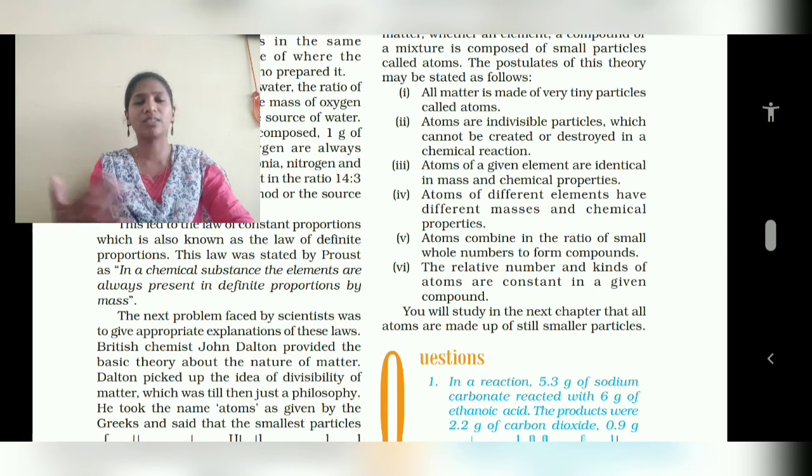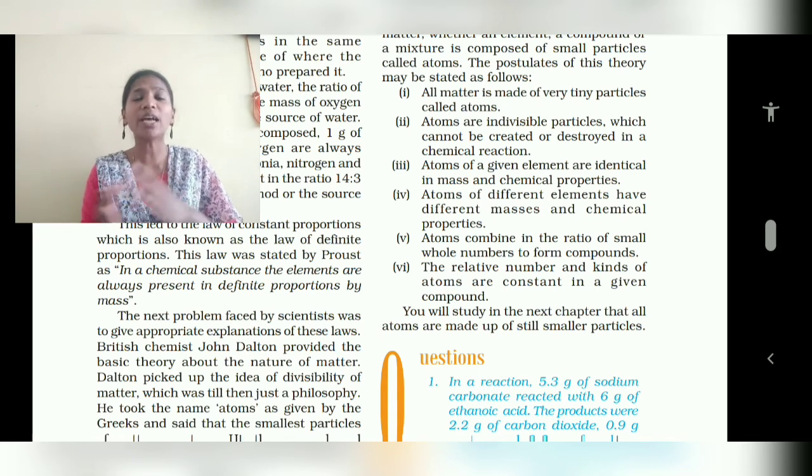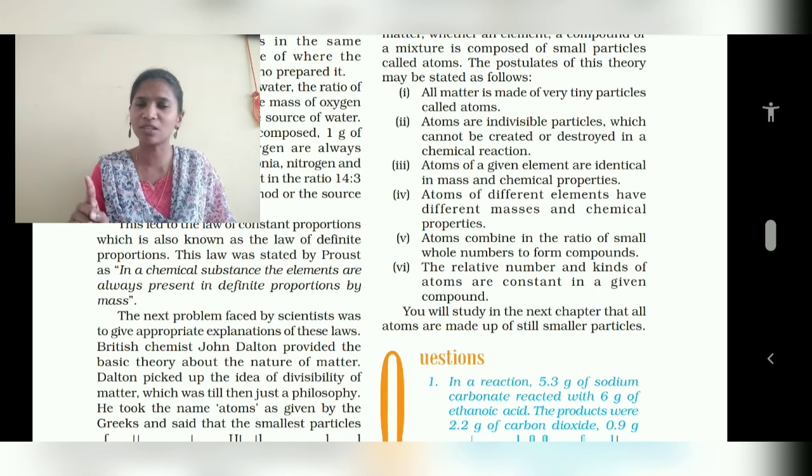Okay, now we came to know this is how the elements are reacting. Now we come to know the chemical combination laws, right? Chemical combination law is mainly of two, that is law of conservation of mass and law of constant proportion. So when a chemical element is reacting, their mass will remain the same before the reaction and after the reaction. That is the law of conservation of mass.